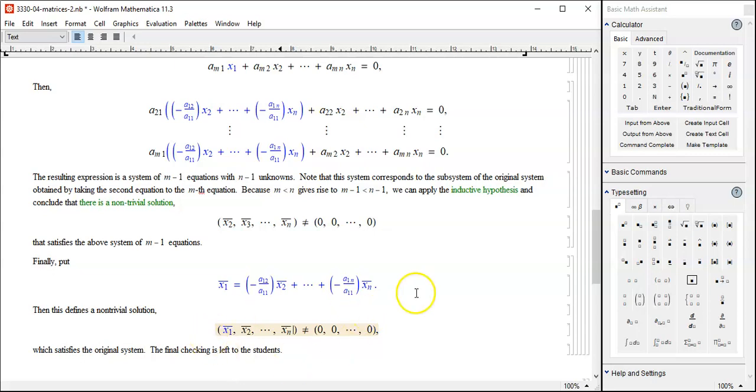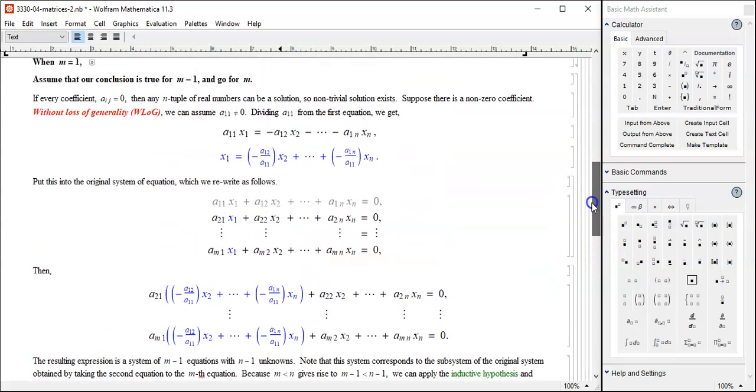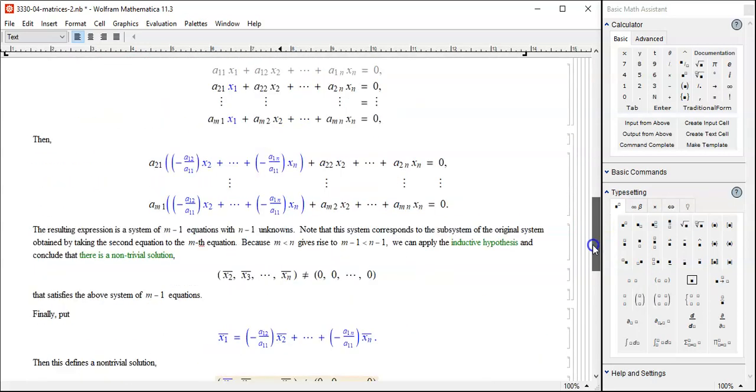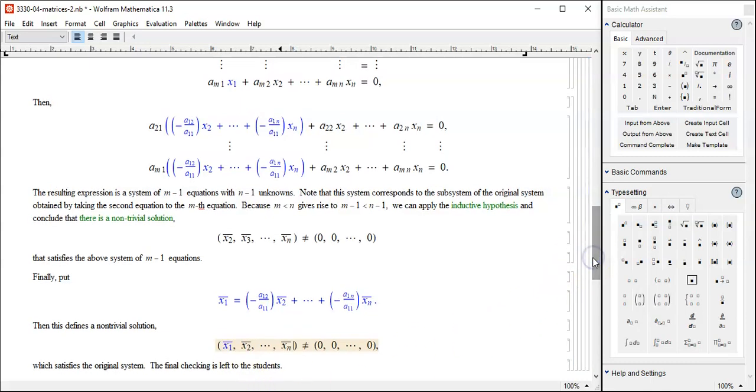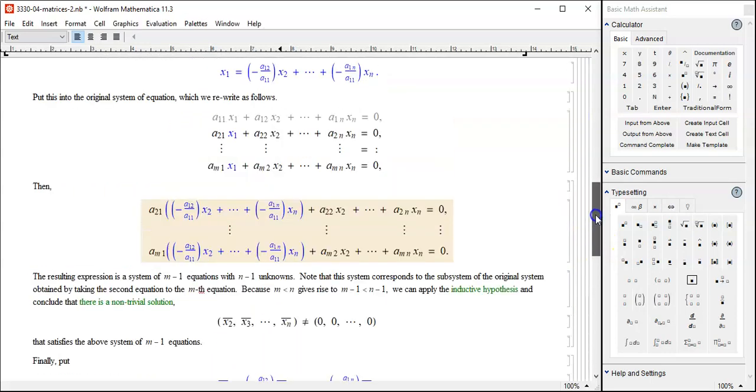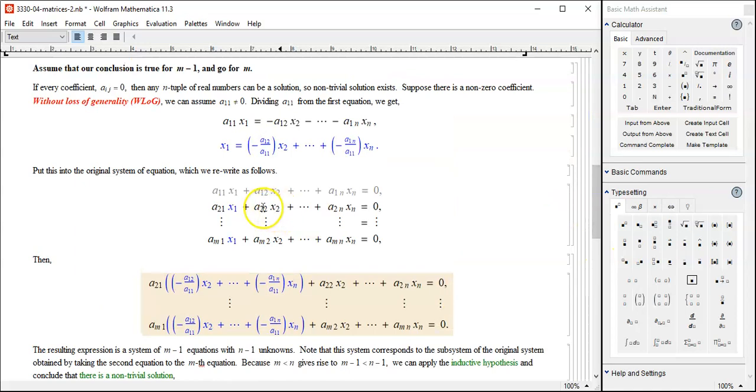Now, will this really be a non-trivial solution? As a matter of fact, yes indeed, you don't really have to go back and check. Although I wrote that the final checking is left to the students. You don't really have to, because x2 through xn satisfy these equations, but these equations are equivalent to these original equations. So yes, x2 through xn, they are all fine.